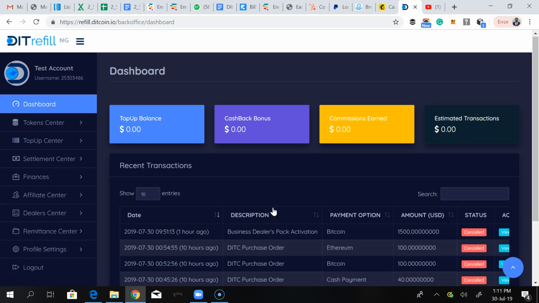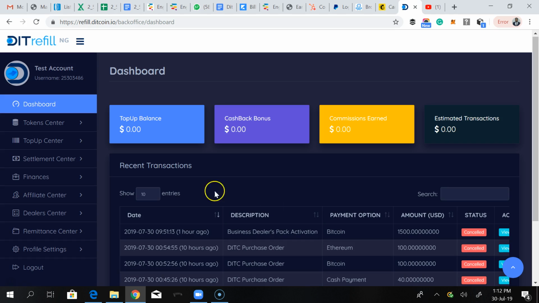Remember, I said that your top-up limit just tells you the portion of your Bitcoin token that you can use to buy services rendered on the DTFi platform. And if you bought that Bitcoin from the DTFi platform, then it's going to be 100% of your Bitcoin token that you can use. But if you did not buy it from the DTFi platform, then it is not everything you'll be able to use. If you bought from flash sale, for instance, on flash sale, they'll give you a particular percentage of the value you bought as a top-up limit, right?